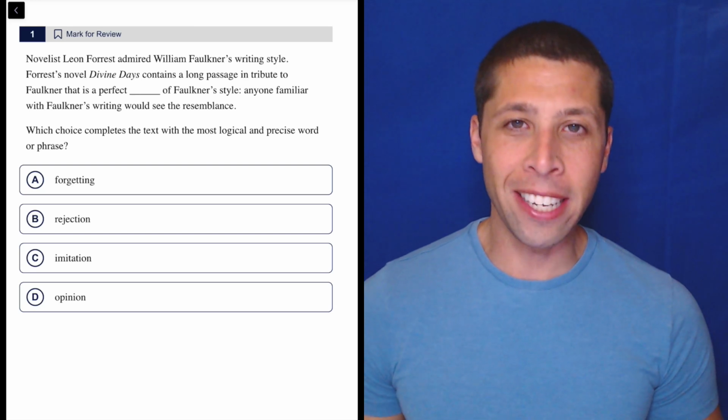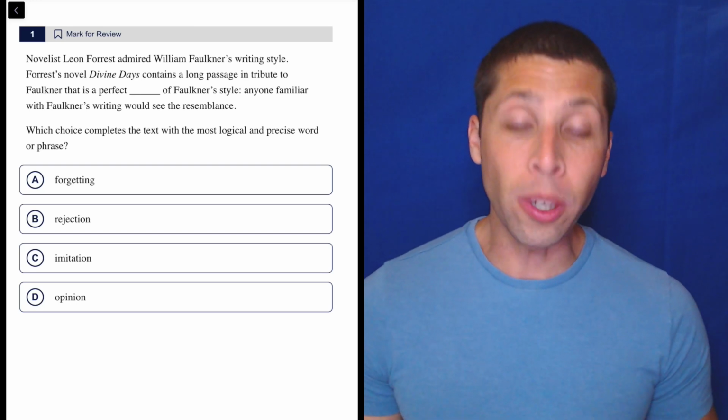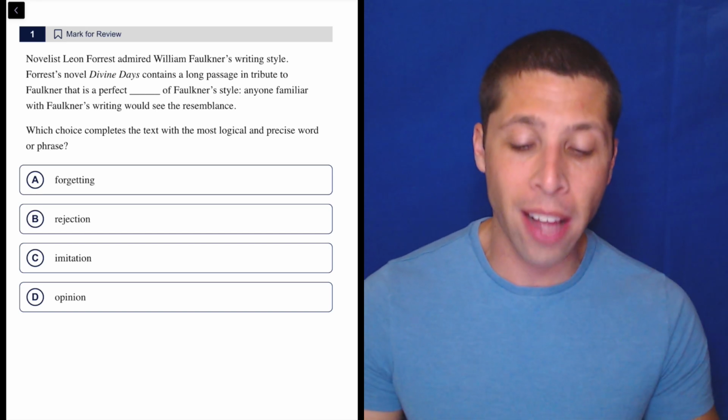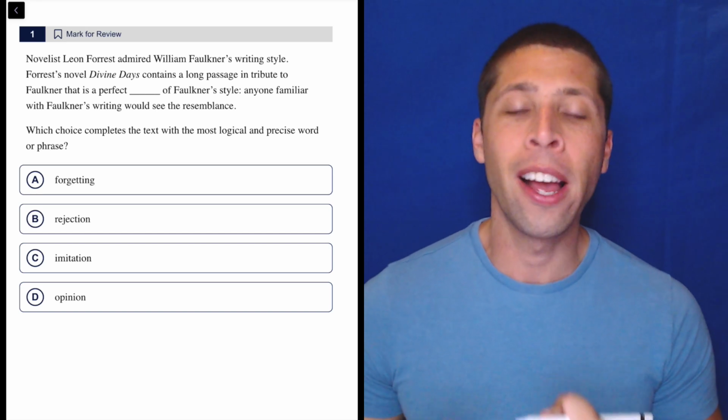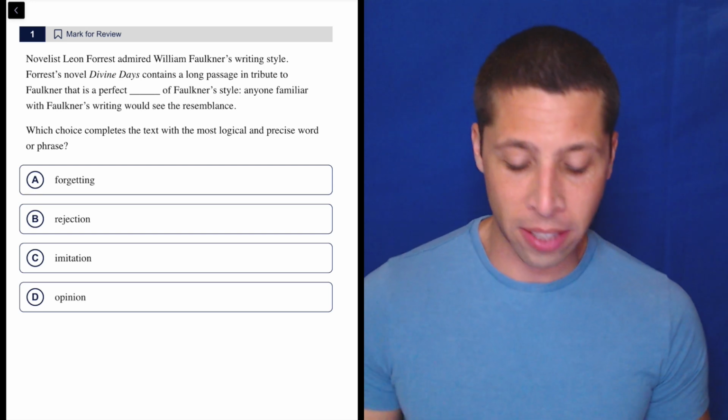This is a relatively easy PSAT, SAT vocab question, yet it's still a really great encapsulation of the strategy that we're going to need when these things get harder. And that is to find some sort of strong word, strong idea within the passage that basically defines for us what that blank is going to be. So let's take a look.